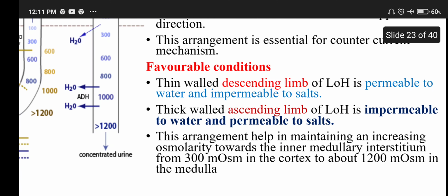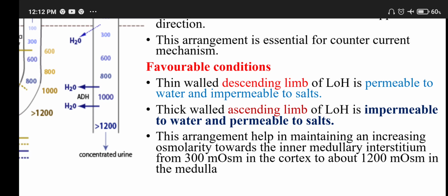Favorable conditions: the thin walled descending limb of Henle's loop is permeable to water and impermeable to salt. The thick walled ascending limb of Henle's loop is impermeable to water and permeable to salt. You have to keep this point in mind and learn it, then only you can understand. The thin walled descending limb is permeable to water and impermeable to salt, and the ascending limb is thick walled, impermeable to water and permeable to salt.